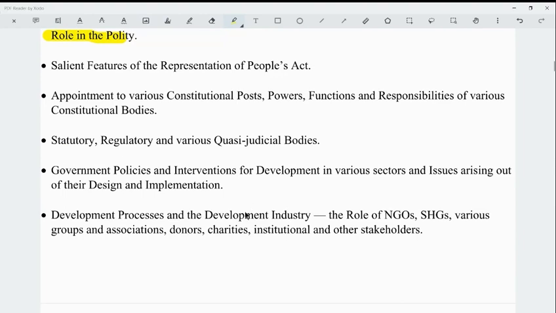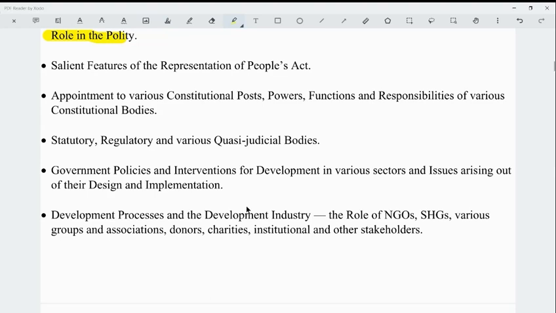Okay, so next is the appointment to various constitutional posts like the Advocate General and also the CAG. You have to study that. Next is the powers, functions, and responsibilities of various constitutional bodies like the NCSC, National Commission for Scheduled Castes, which is formed under Article 338, and also under Article 338A and B, the NCST and NCBC are formed. You have to study about them.